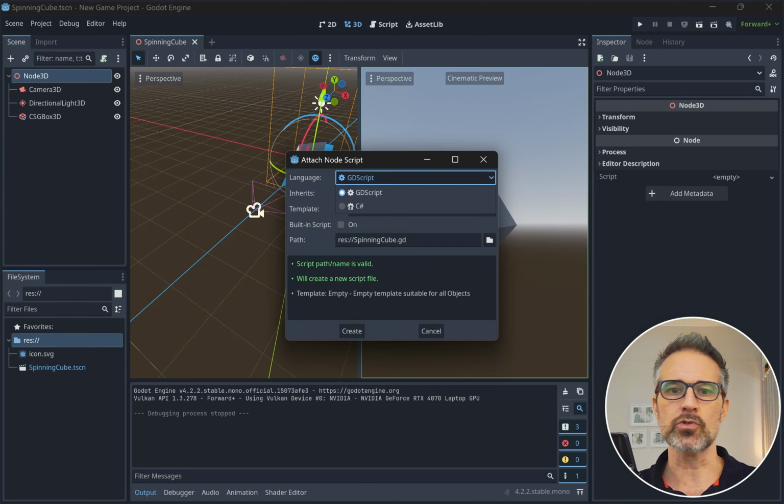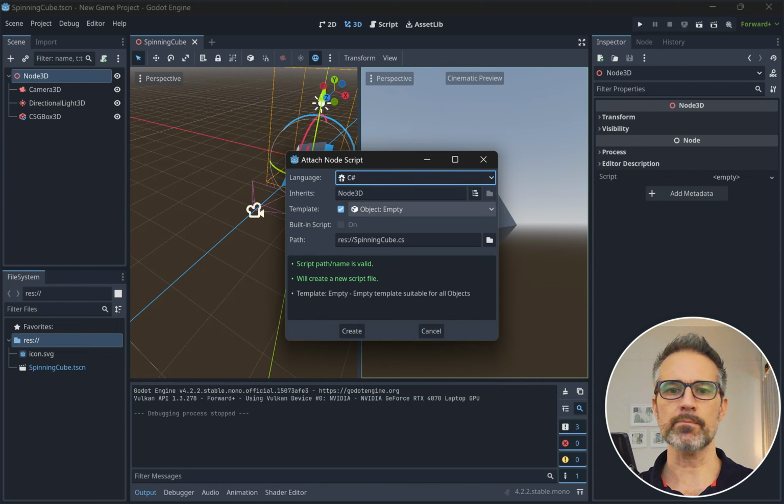So here I'm going to choose, instead of GD script, I'm going to choose C#. If you only see GD script as a listed option here, that probably means when you chose to download, you downloaded the Godot Engine and not Godot Engine with .NET. You need to make sure you have that .NET. There's also, I'll put a link below, a little bit of setup you need to do for C#, especially if you want to open it up in a custom code editor.